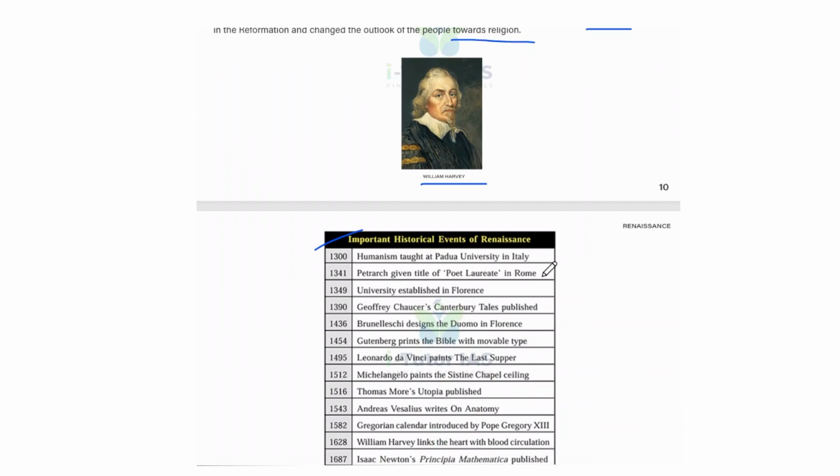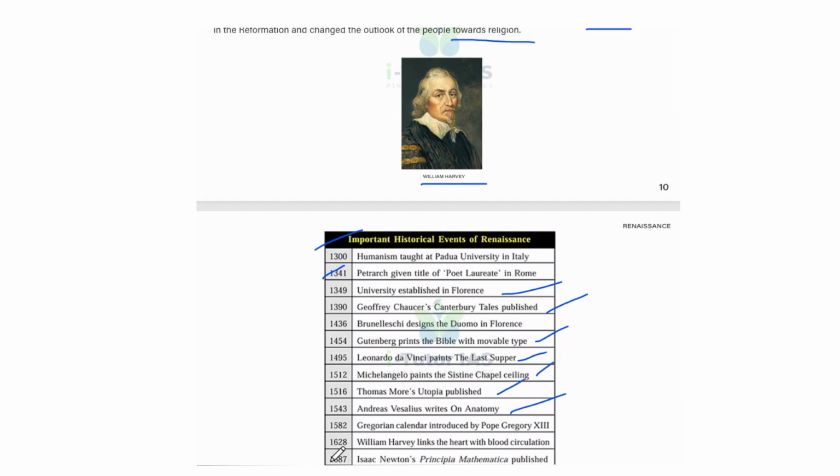Humanism was taught at Padua University in Italy, in 1300. In 1341, Petrarch was given the title of poet laureate in Rome, and a university was established in Florence. Geoffrey Chaucer's Canterbury Tales was published, and Brunelleschi designed the Duomo in Florence. Gutenberg printed the Bible with movable type, and Leonardo da Vinci painted the Last Supper. Michelangelo painted the Sistine Chapel ceiling, Thomas More's Utopia was published, and Andreas Vesalius wrote on anatomy. These are in the 1500s. And 1543.